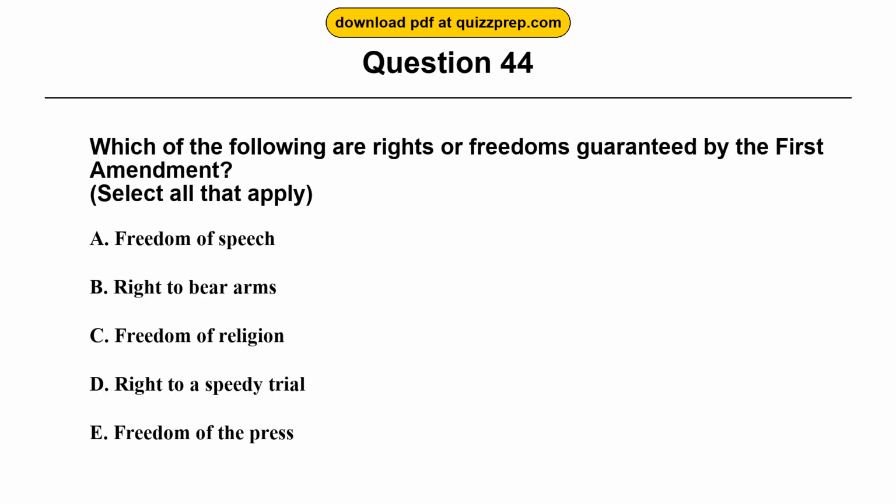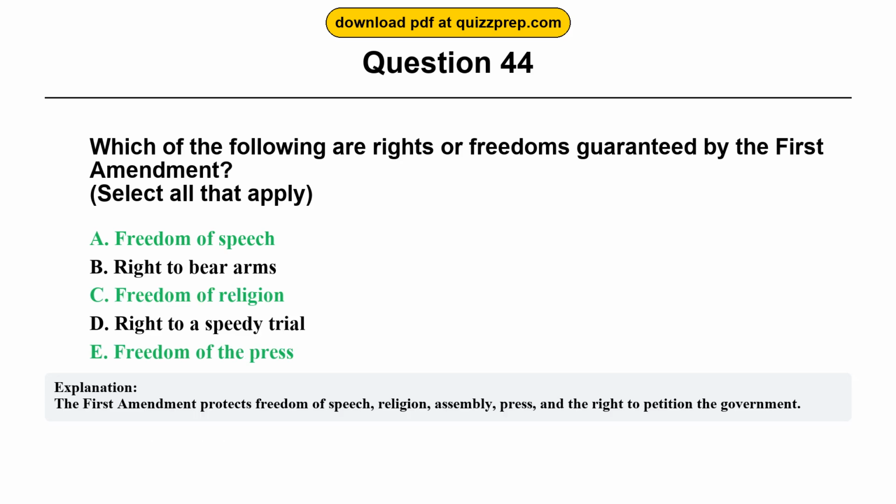Question 44. Which of the following are rights or freedoms guaranteed by the First Amendment? Option A. Freedom of speech. Option B. Right to bear arms. Option C. Freedom of religion. Option D. Right to a speedy trial. Option E. Freedom of the press. The correct answers are options A and C and E. Freedom of speech, freedom of religion, freedom of the press. The First Amendment protects freedom of speech, religion, assembly, press, and the right to petition the government.